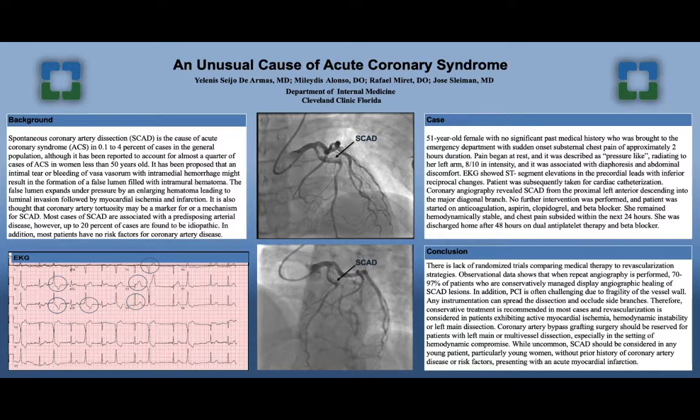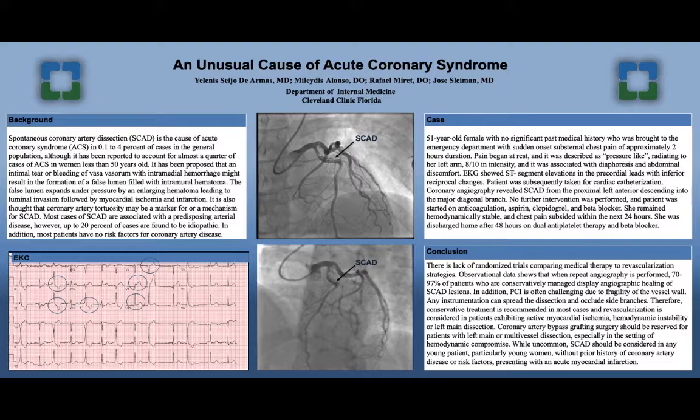There is a lack of randomized trials comparing medical therapy to revascularization strategies. Observational data shows that when repeat angiography is performed, 70 to 97% of the patients who were conservatively managed display angiographic healing of the SCAD lesion. In addition, PCI is often challenging due to the fragility of the vessel wall. Any instrumentation can spread the dissection and occlude the side branches.